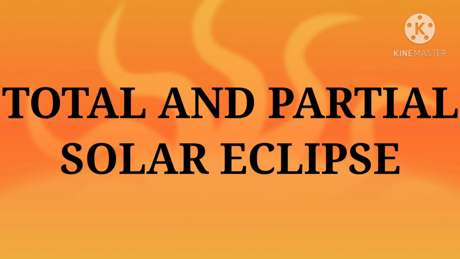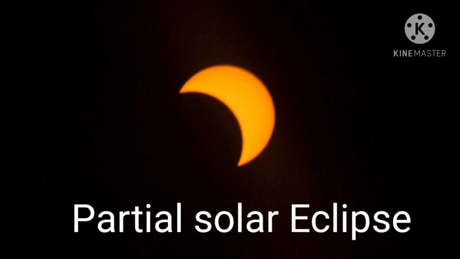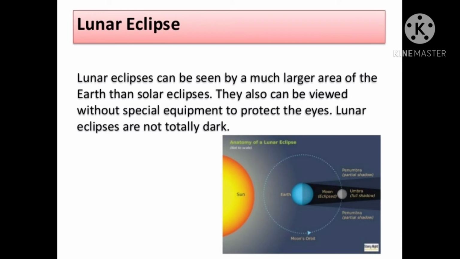A solar eclipse is of two types, total solar eclipse and partial solar eclipse. Now let us see what is a total solar eclipse. Children, in this slide you can see a total solar eclipse. When the sun is completely hidden by the moon, it is known as a total solar eclipse. And this slide shows a partial solar eclipse. Here you can see part of the sun is hidden by the moon, so it is called a partial solar eclipse. Now children, let us know about lunar eclipse.